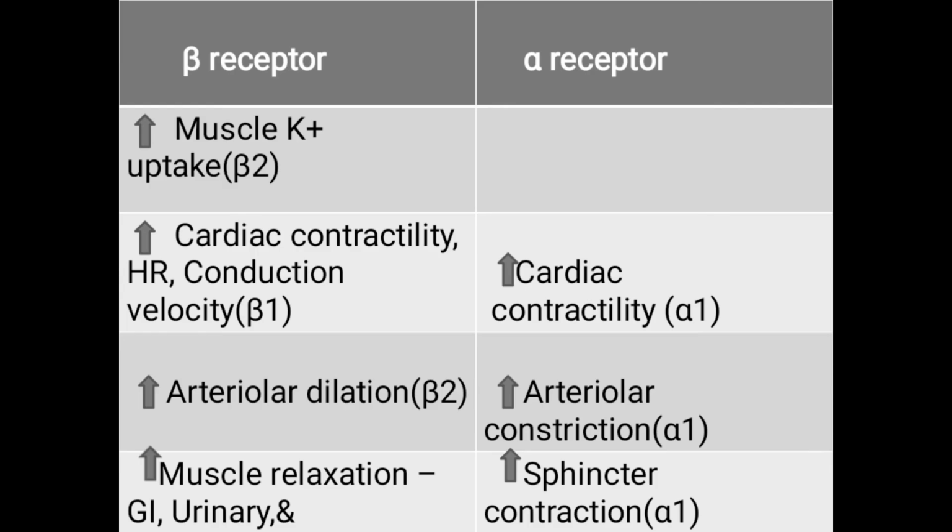So, in this video, I had given a brief description of the hormones produced by the adrenal medulla. Thank you. In this slide, I had summarized the effects of catecholamines on the smooth muscles and skeletal muscles as well as on the cardiovascular system.